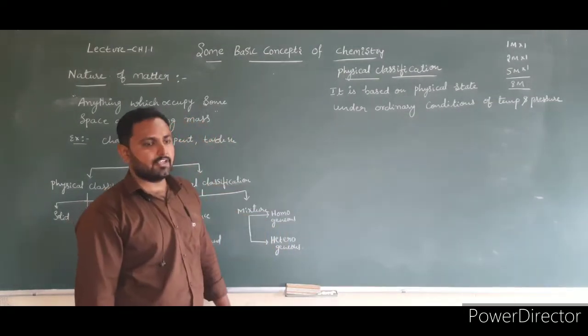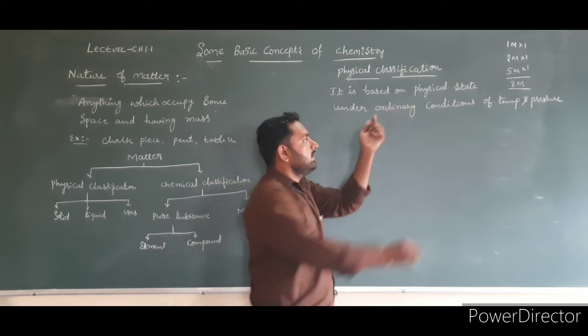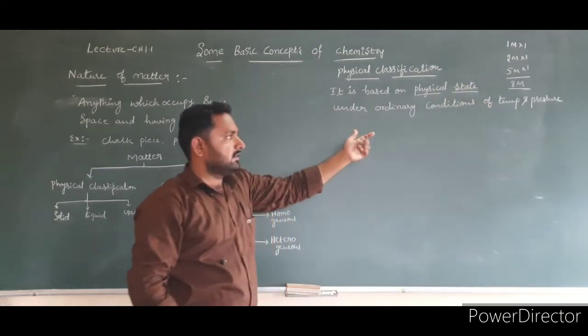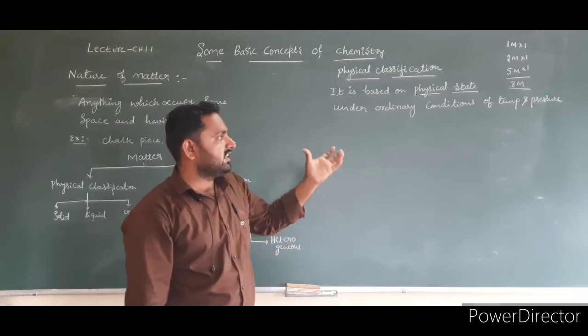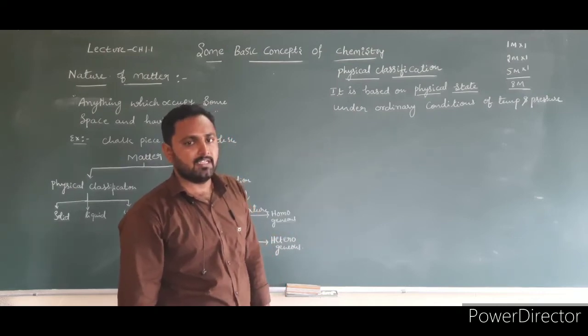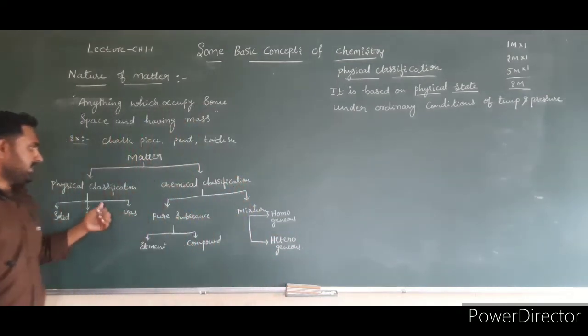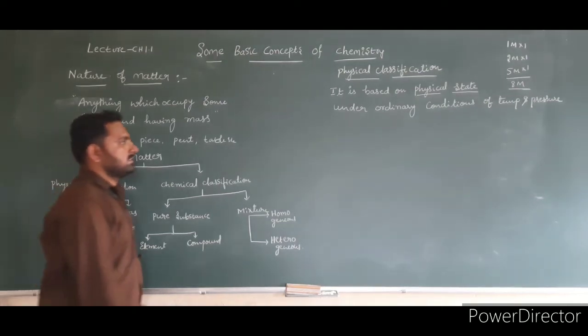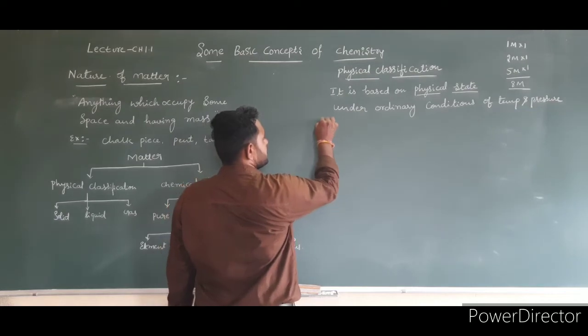This physical classification is based on the physical state at the given ordinary conditions of temperature and pressure. Matter is classified into three types: solid, liquid, and gas. The first one is solids.